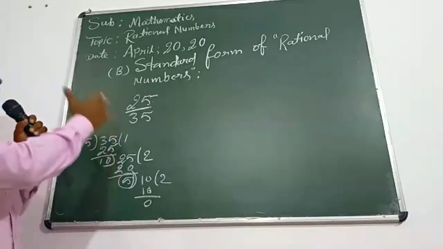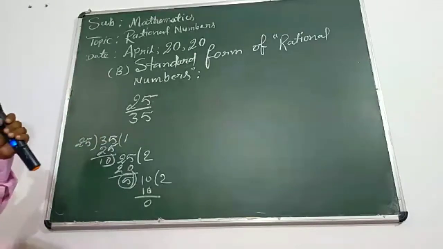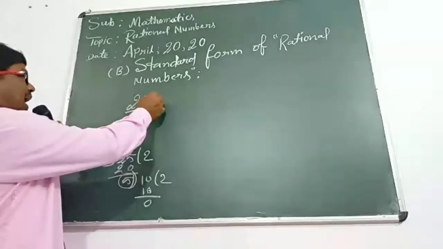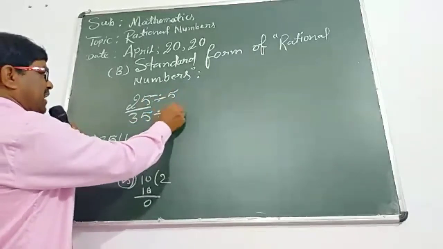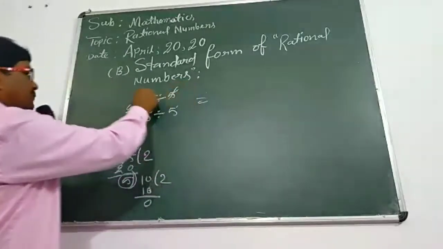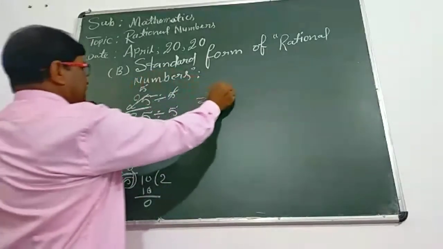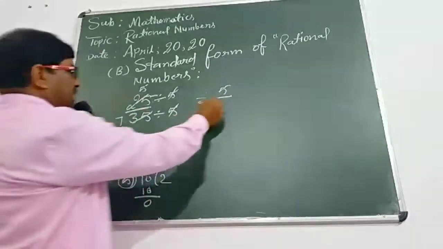We can divide both numerator and denominator by 5 exactly. Now 25 divided by 5 and 35 divided by 5. After division, 5 ones are 5, 5 fives are 25, 5 ones are 5, 5 sevens are 35, so we get 5 upon 7.